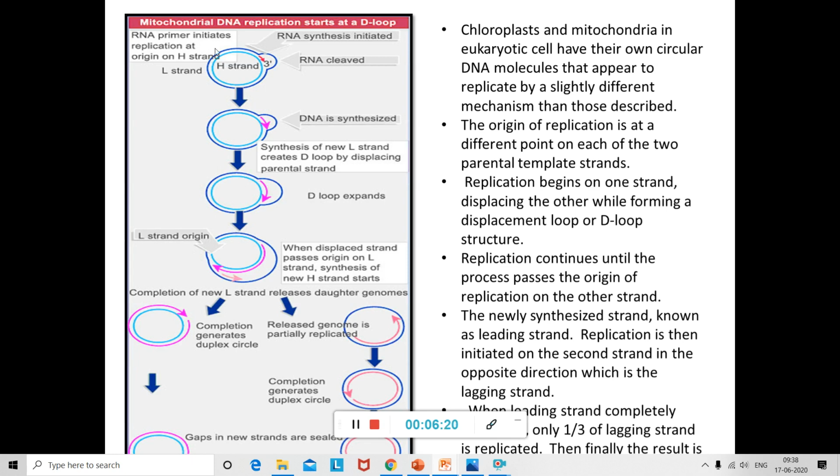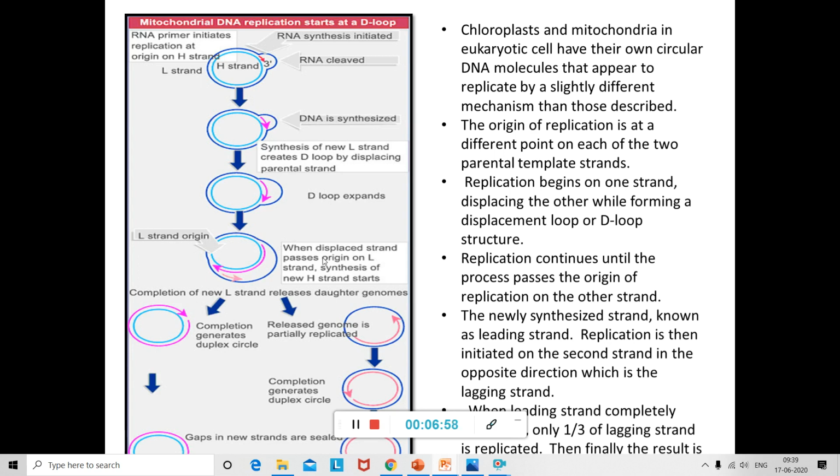Initially we have the mitochondrial DNA, and what happens? First, RNA synthesis of the primer happens on the heavy strand near the origin of replication, and further the DNA synthesis is initiated. Once it is initiated, the RNA is not needed and can be cleaved, and the synthesis of the new light strand creates a D loop by displacing the parental strand, and the D loop expands, and finally it will reach the L strand's origin of replication.